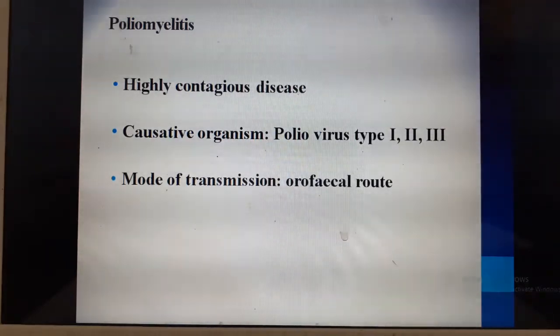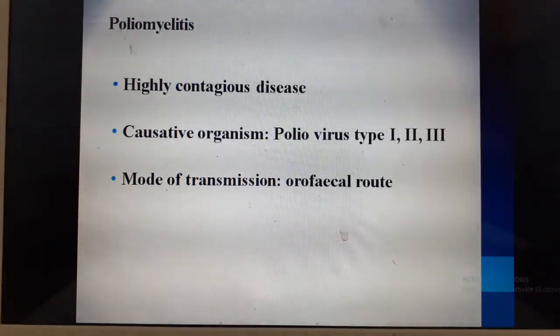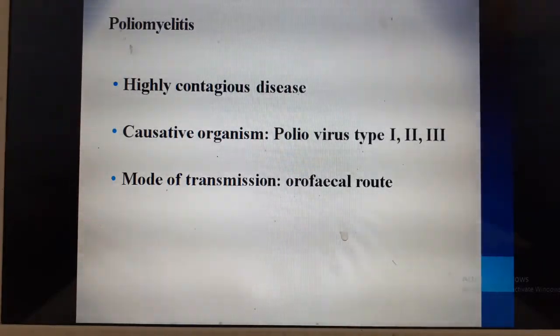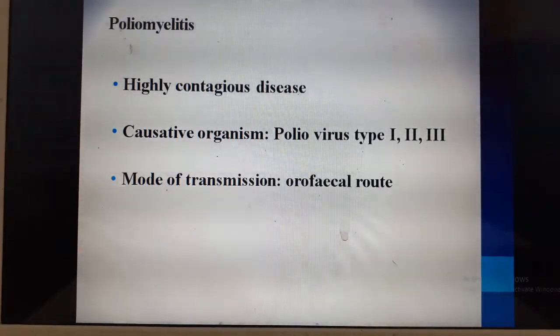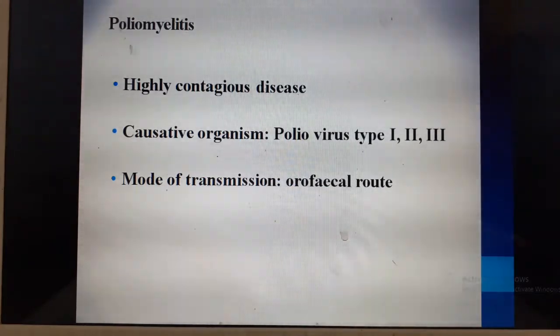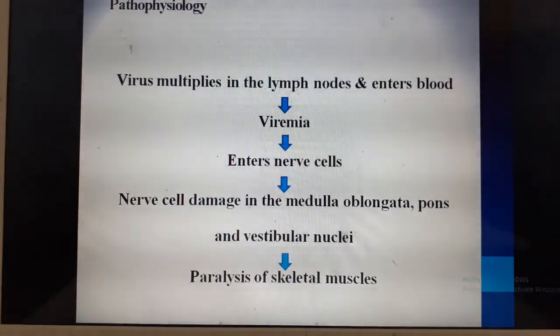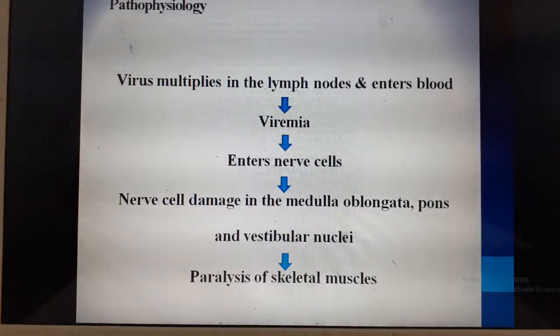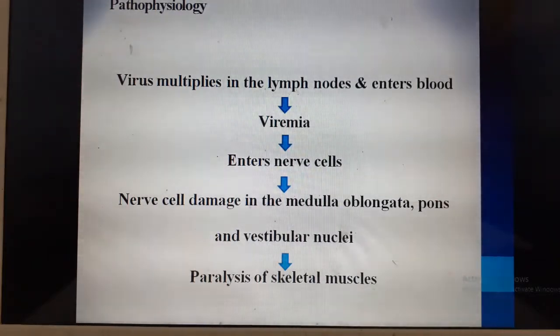The next condition is poliomyelitis, which is a highly contagious disease. It spreads by the orofecal route, and the organism causing polio is mainly poliovirus type 1, 2, and 3. The pathophysiology: the virus multiplies in the lymph nodes and it enters the blood. It results in viremia.